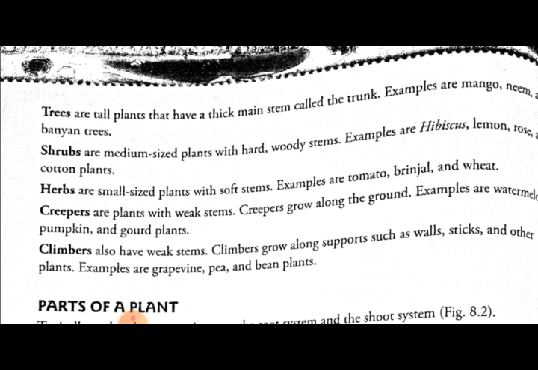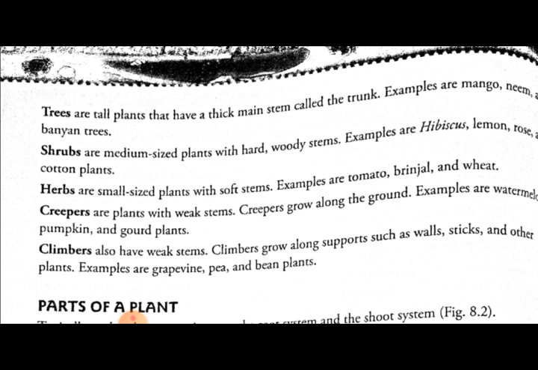That is, the stems of shrubs are hard and usually wooden in color. Examples of shrubs we can give are hibiscus, lemon, rose and cotton plant.